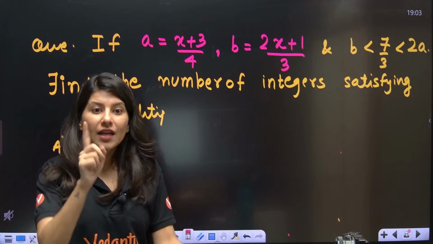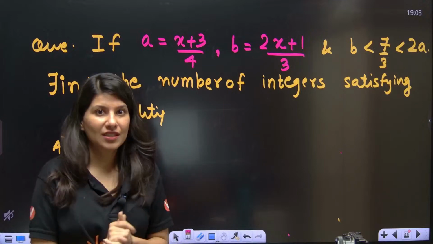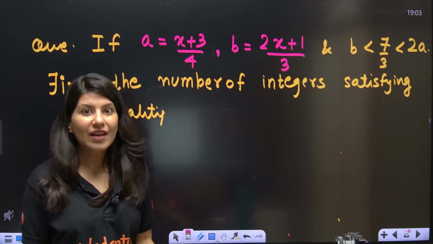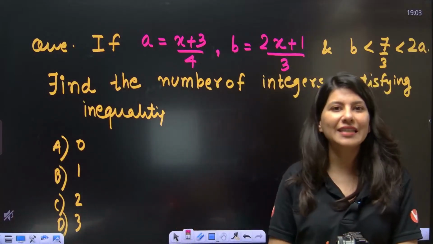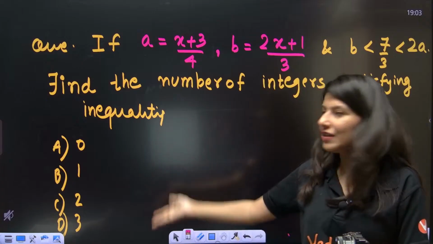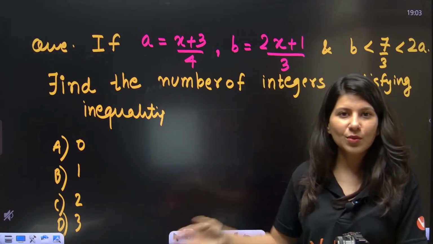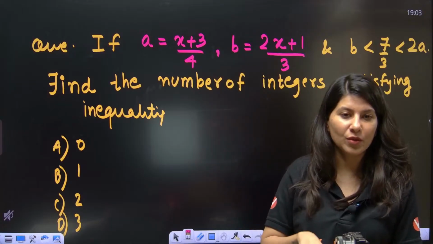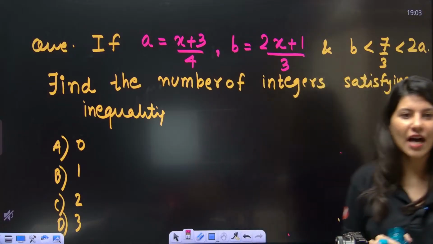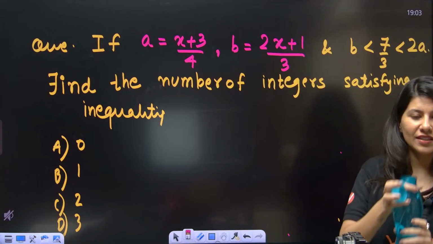They are interested in the number of integral values of x. So in this type of question, you can't do hit and trial. If they give you x equals 1, x equals 2, x equals 3, you can't satisfy and do the elimination method. So just solve it. Azad is giving the answer also, one integer.